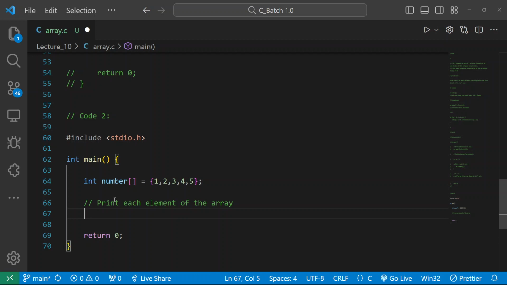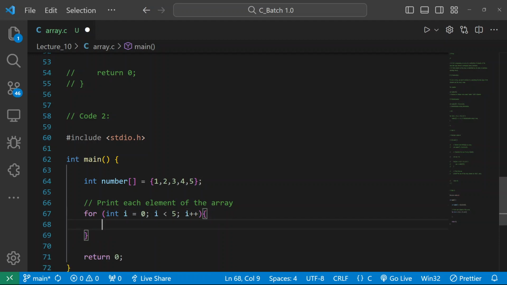I want to print each element of the array. So how can I print it? Is it a difficult task? No, it is not a difficult task. We have a for loop with us. Go with a for loop. I will be providing a range for it: i less than 5. I know that my array size is 5, so I'm writing i less than 5.